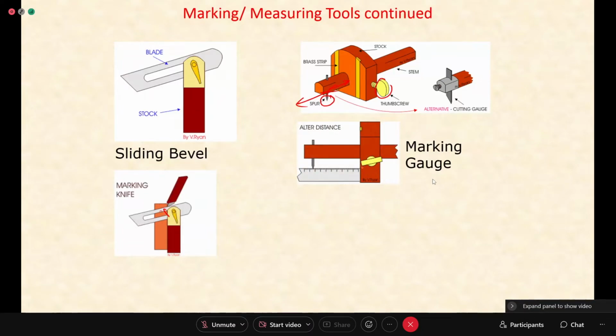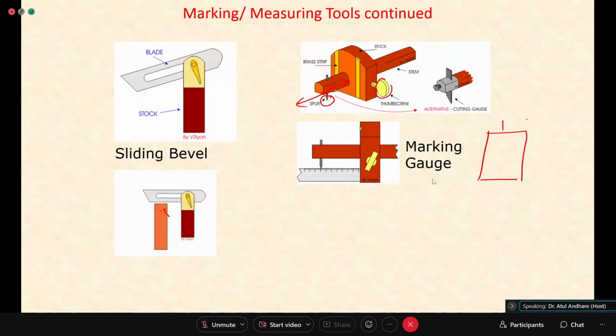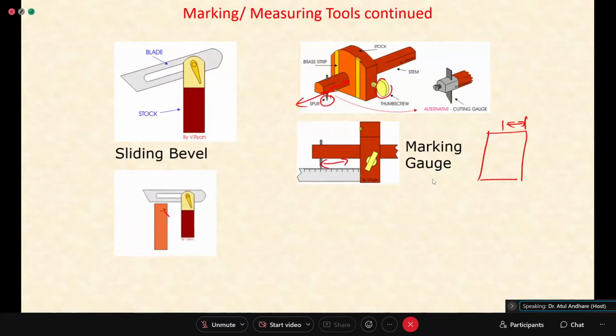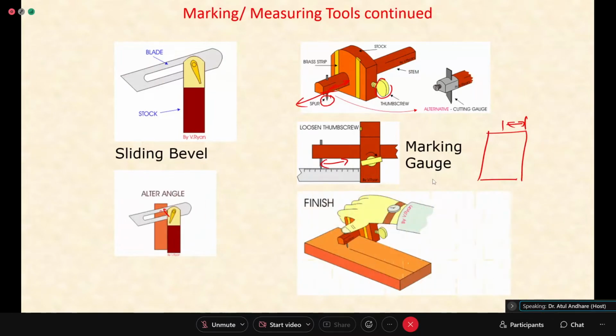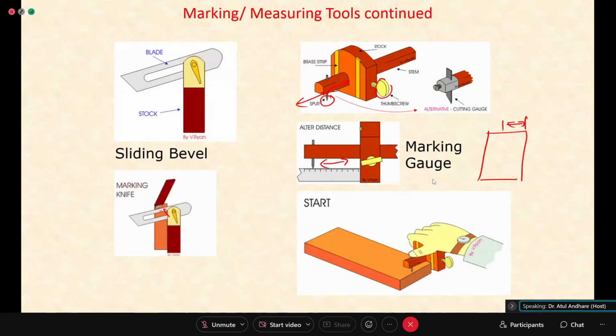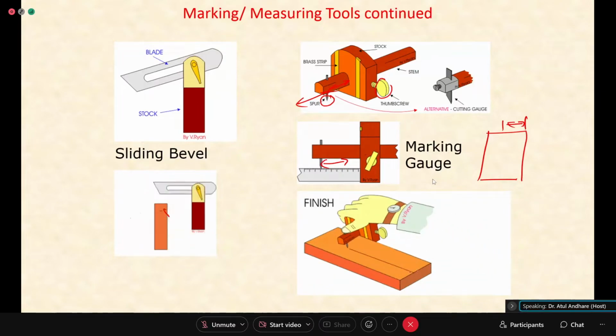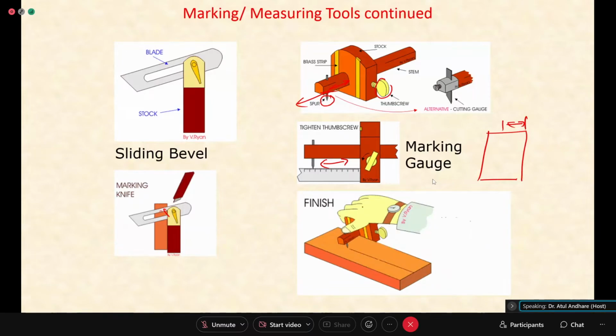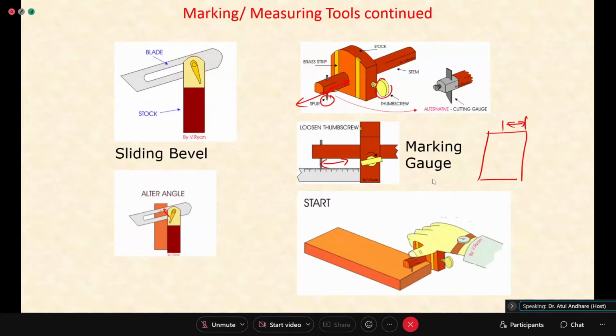This is shown how, if you want to mark from the edge, you have something like this. Now you want to mark a line at this distance from this corner, then you adjust that distance here, what is shown here, and then you can mark. So this marking is shown, you can see this face is rubbing against this edge, and then you draw a line using this pointer. Now as this is wood, a simple nail kind of thing can easily create a line impression.